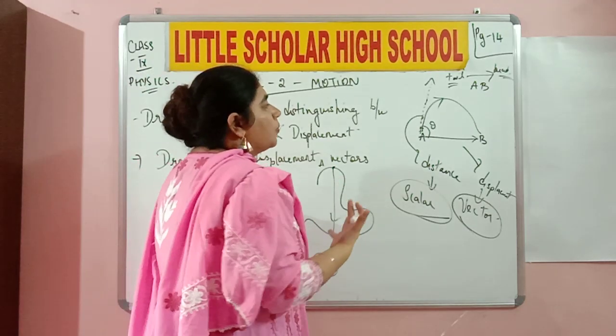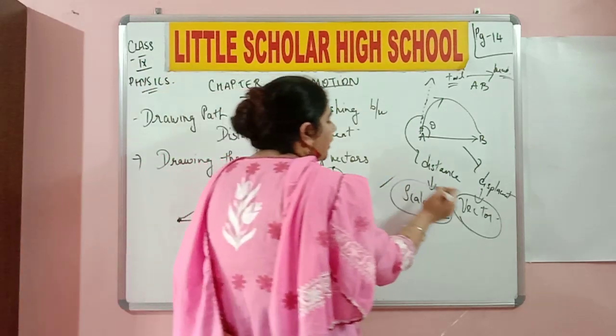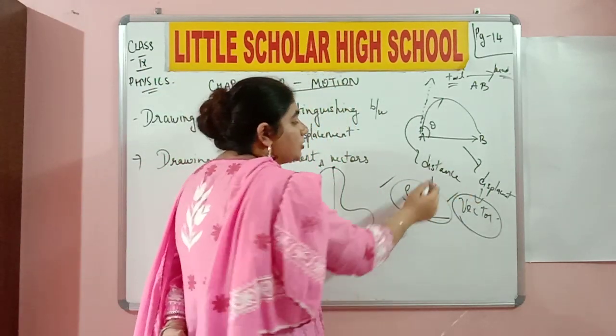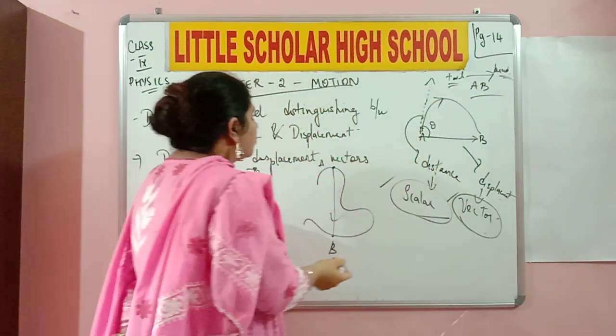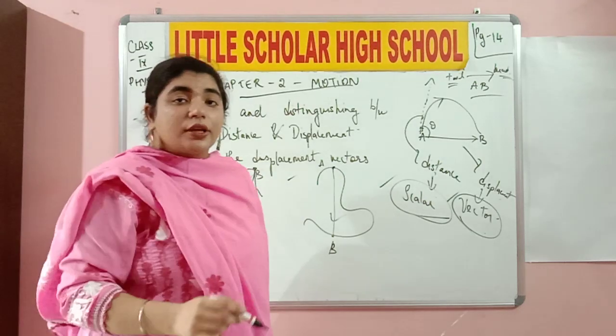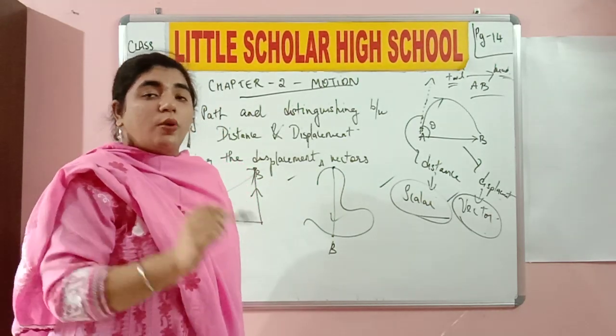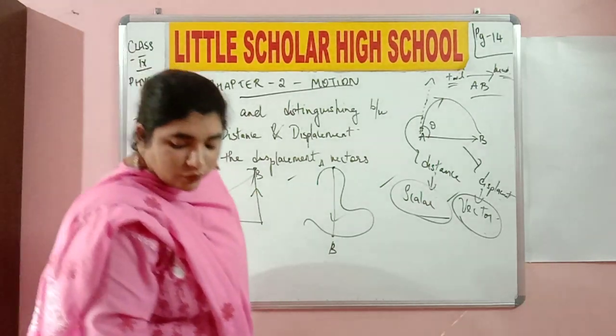Something not so important to consider, but the only thing that you need to consider over here is scalars and vectors. Distance is a scalar, displacement is a vector. How to represent vectors, how to draw displacement vectors. And displacement, I repeat again, is the shortest distance from one end to the other end. Fine now, so let's move on to the further example over here.